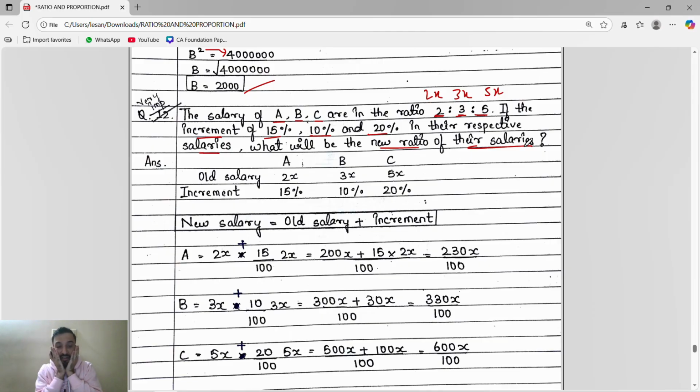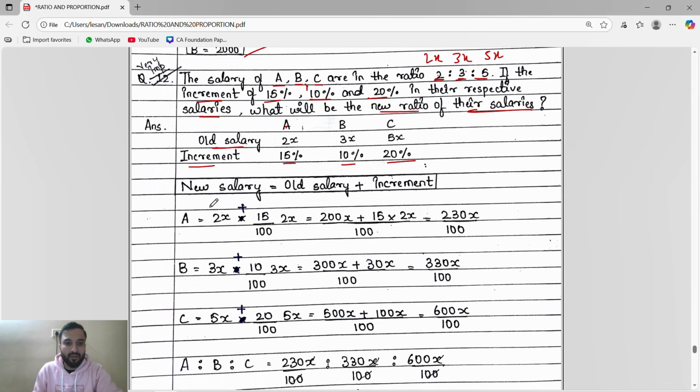This is an important question, guys. They will give the ratio of the salaries of A, B, C, and then they will say an increment of some percent happened, then find the ratio of the new salaries. Very simple. Dekho, old salary for A is 2x, B is 3x, C is 5x. Increment for A is 15%, B is 10%, C is 20%. You have to find the ratio of new salaries. New salary means old salary plus increment.